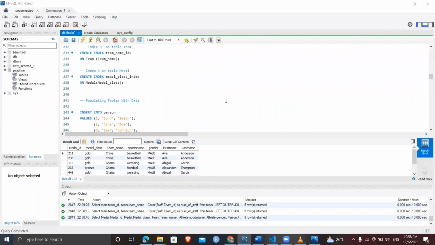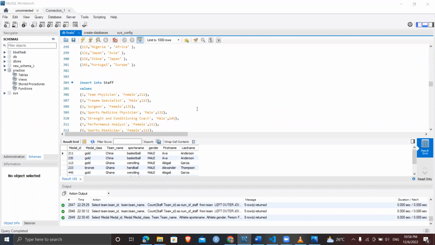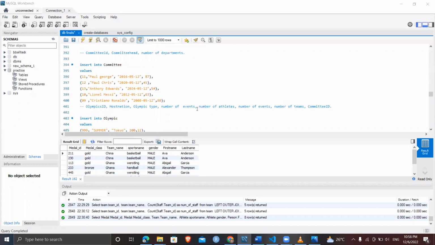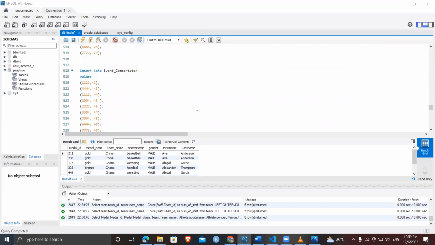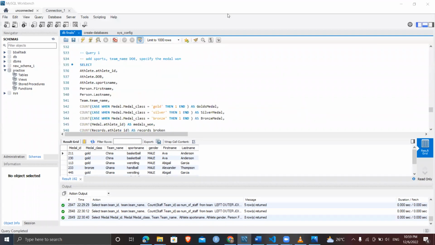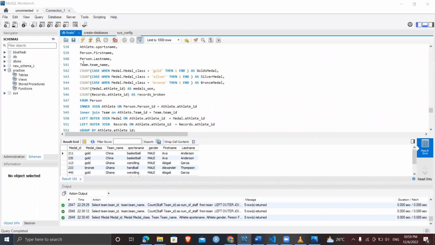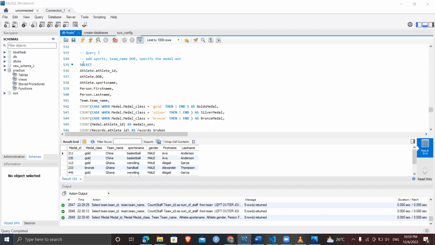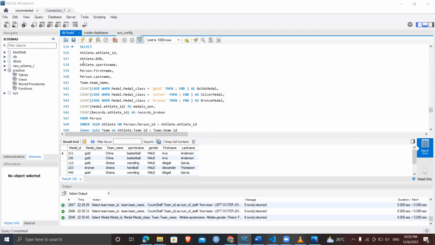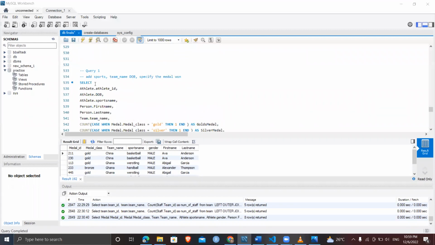After creating our indexes, we updated our tables with data, which you can see below: the person, the staff, the athlete, the medal, and so on. After populating our tables with data, we wrote six queries. The first query is about storing information about the athlete: the medals he has won, his name, the sport he plays, his age, and his date of birth. So let's select that and see what it contains.